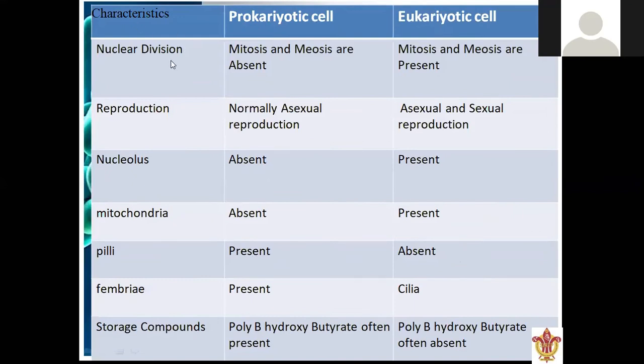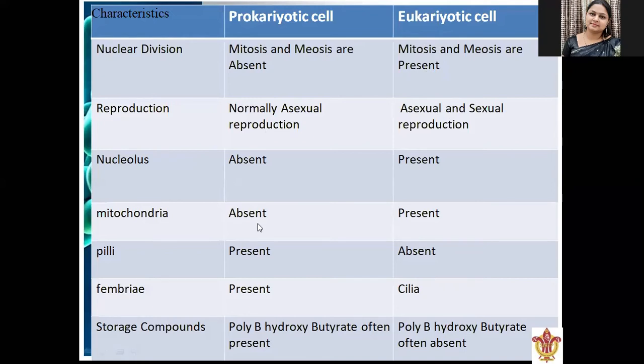Again, if we talk about nuclear division, then mitosis and meiosis are absent in case of prokaryotic, and present in case of eukaryotic. The cell division will be with the help of mitosis and meiosis process. Reproduction, in case of prokaryotics it is asexual reproduction, and in case of eukaryotic it is asexual as well as sexual reproduction.